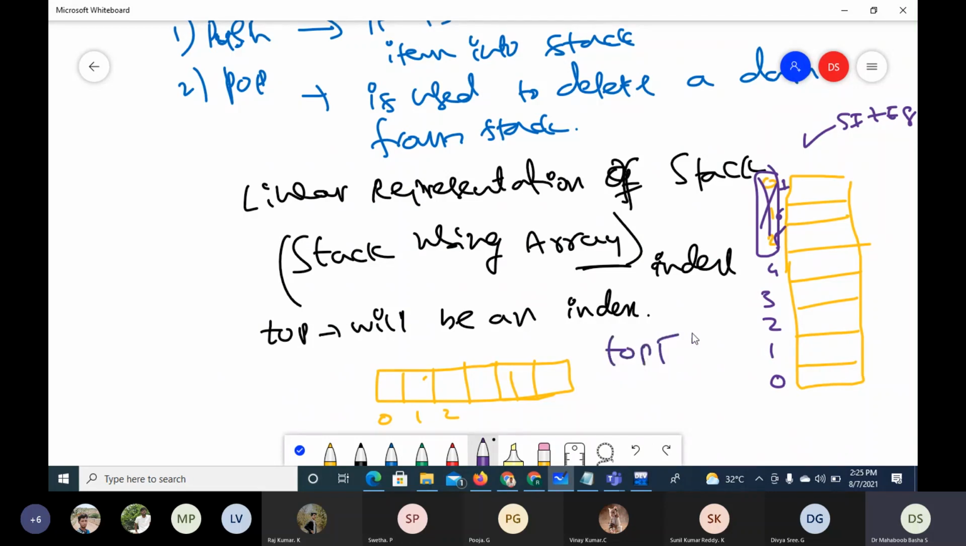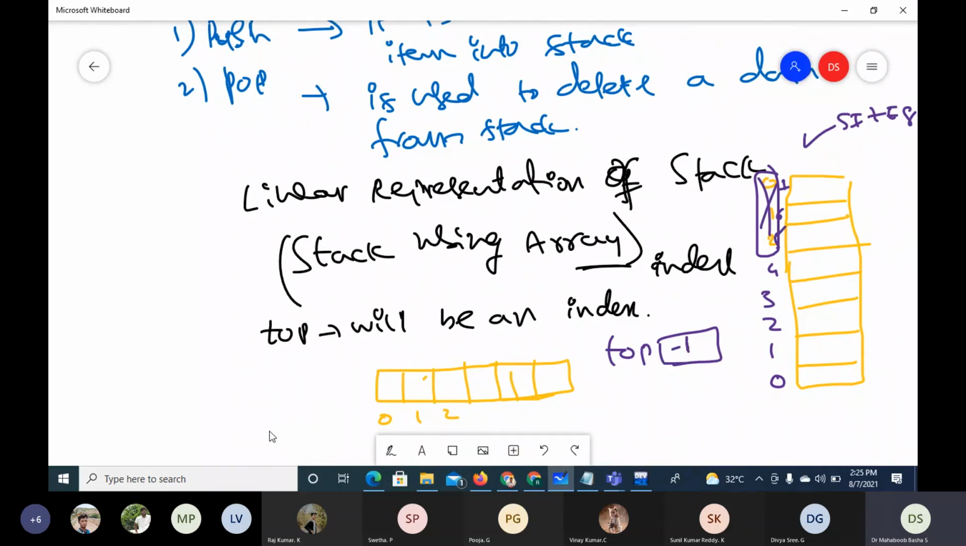Top will be a variable to hold the index, and it will always be pointing to the data item which is recently added, the data item that is going to be deleted next. But when the stack is empty, generally when you build the stack initially, nothing will be there. The empty stack is represented with -1 because -1 is not a valid index. So we have to initialize top with -1 to indicate that the stack is empty. That is one point to note.